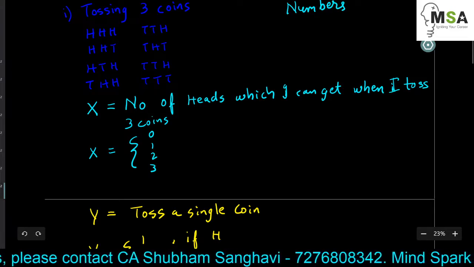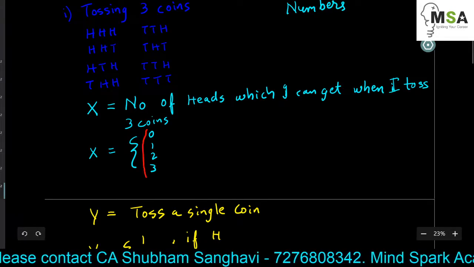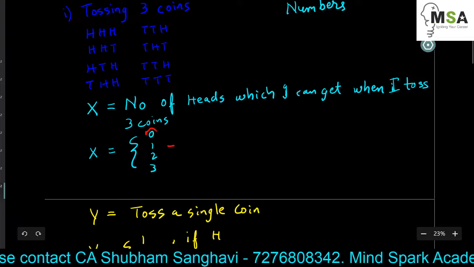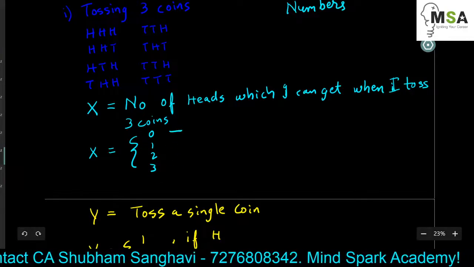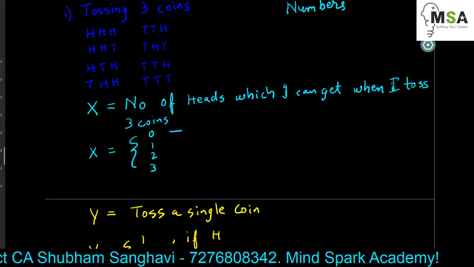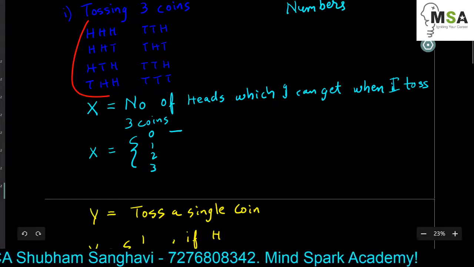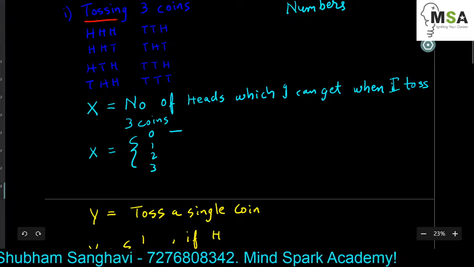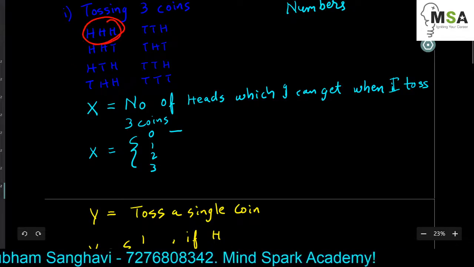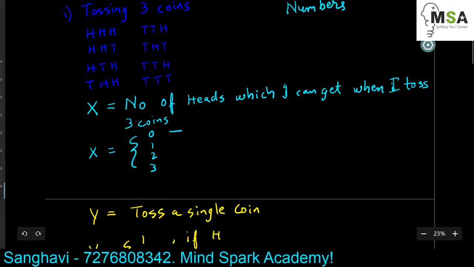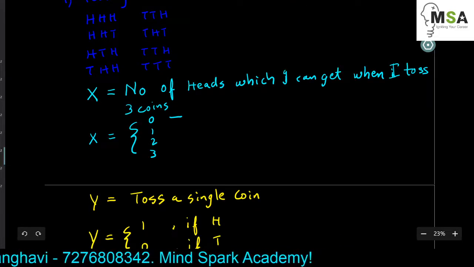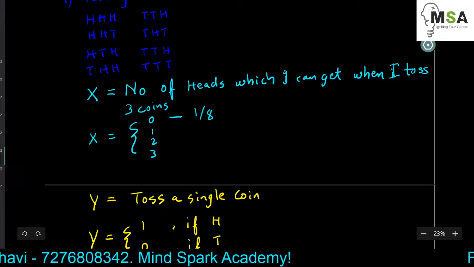So we cannot solve the value of x. X has all the 4 values which have certain probabilities attached to them. For example, here the probability of 0 heads is 1 case out of 8 cases. See, we have 8 different outcomes which are possible, of which one outcome is such where there are 0 heads. Basically this, the last one. There are 3 tails, so there are 0 heads. So the probability of getting 0 heads is 1 out of 8 cases.